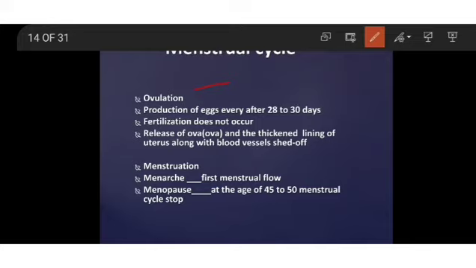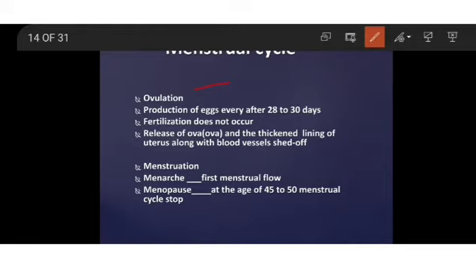That means eggs will be produced after 28 to 30 days. If this month one of the ovaries has functioned in producing the egg, the next month, that is after 28 to 30 days, the second ovary starts functioning and it releases the egg. So both the ovaries will not release the egg together.